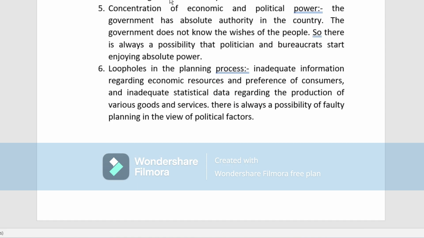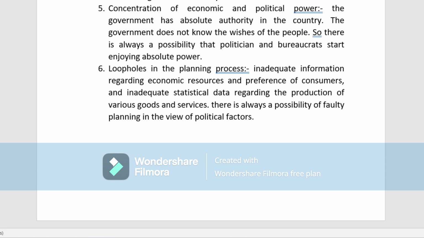Then is loss of freedom. Loss of freedom means the freedom of occupation is absent here. Consumers do not enjoy any choice in the real sense. People are not able to enjoy civic and political freedom. Here the socialist economy leads to a regimented economy. So there is a loss of freedom of occupation. You cannot choose your own occupation.